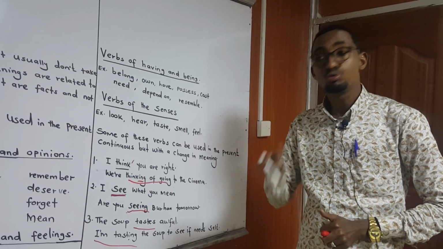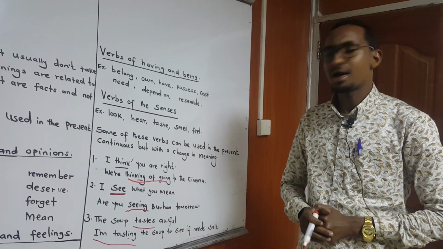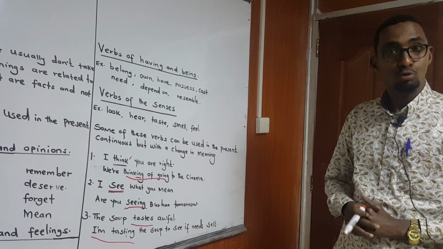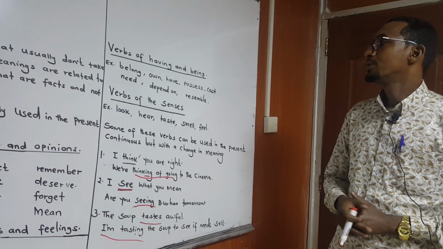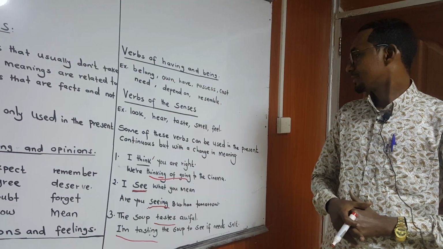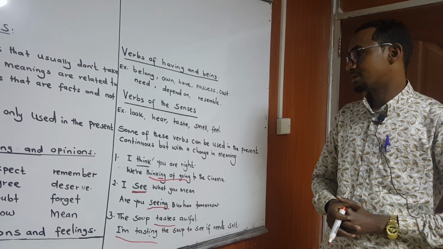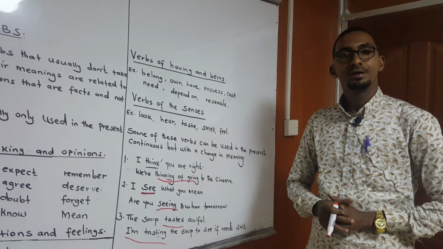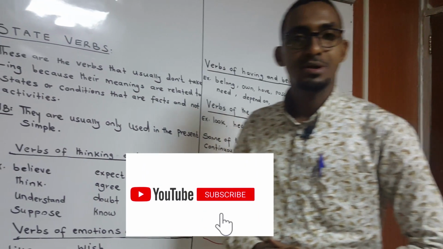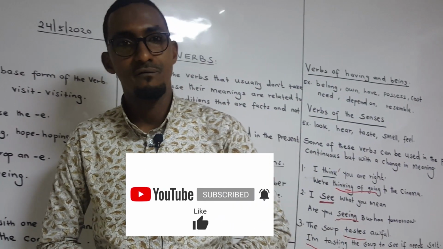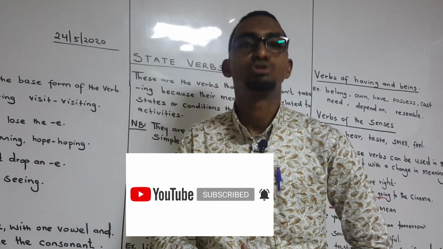I am tasting the soup. Why? To see if it needs salt. So these are some of the verbs that can be used in the present continuous, but with a change in meaning. That is all about the present continuous. And thank you very much for watching.